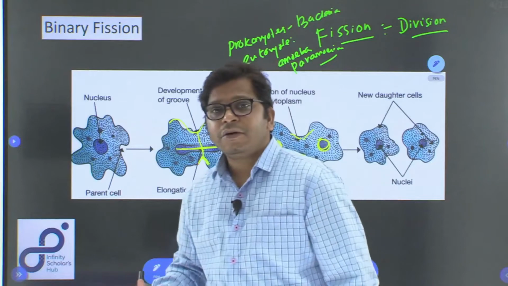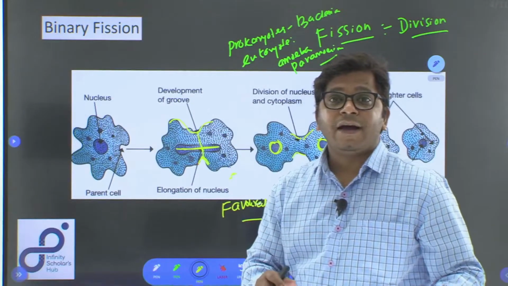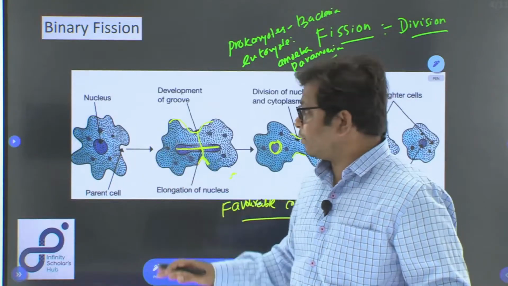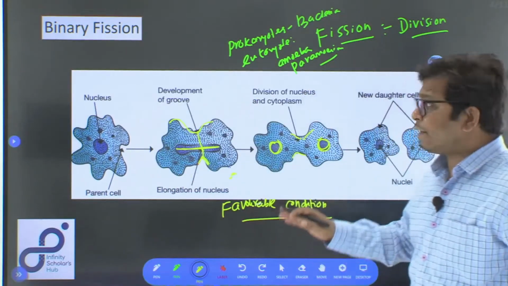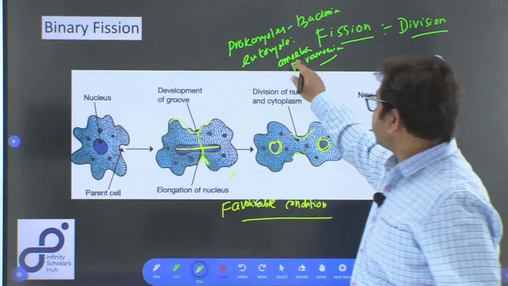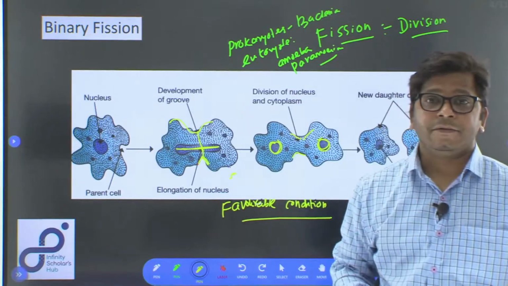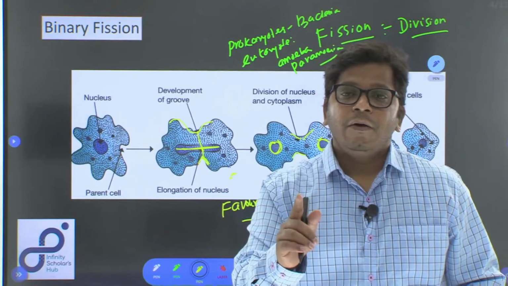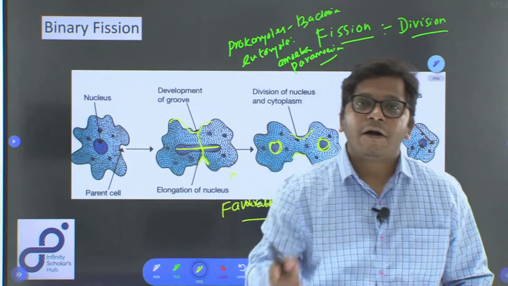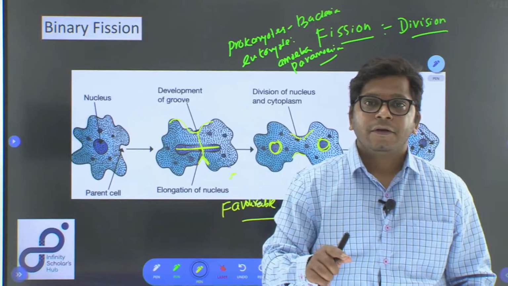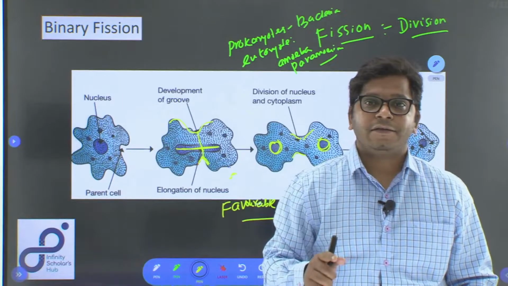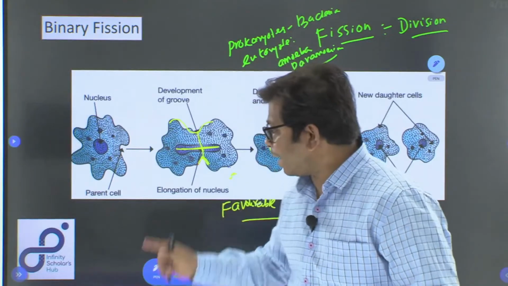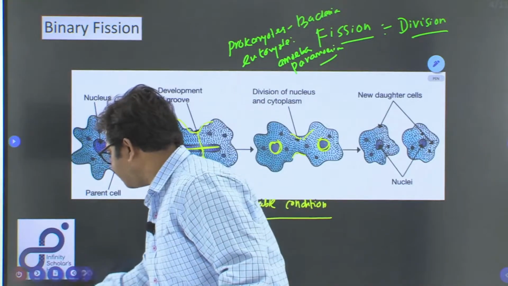So, now let us look at how multiple fission is different from binary fission. Binary fission, as I already told you, occurs in amoeba and paramecium, and it occurs in amoeba only in favorable condition. When the condition becomes unfavorable, then amoeba, the same organism, adapts to a different mode of reproduction, and that is called multiple fission.